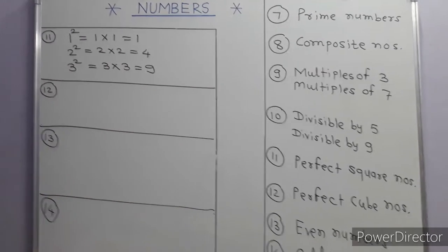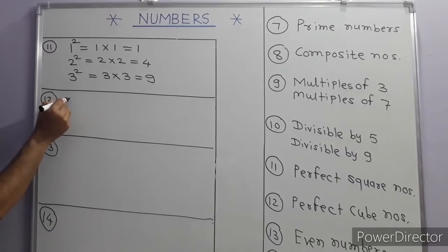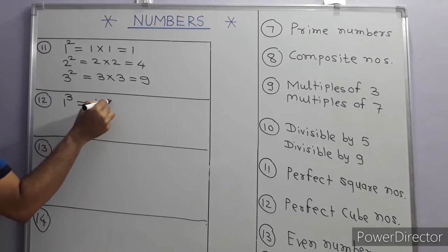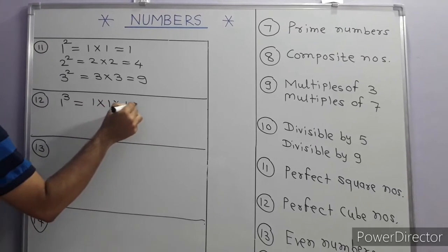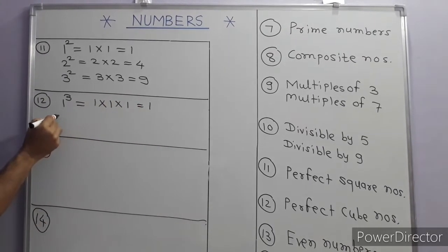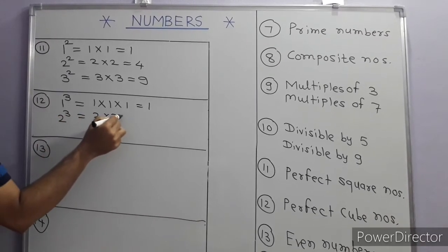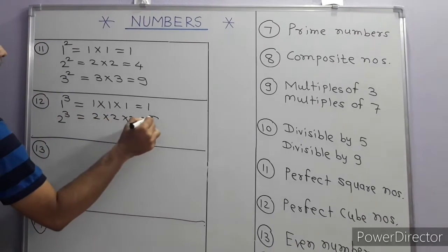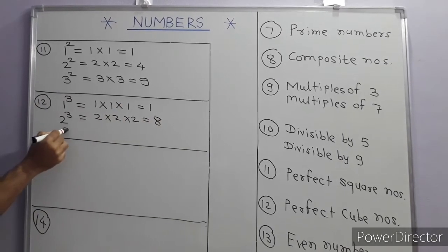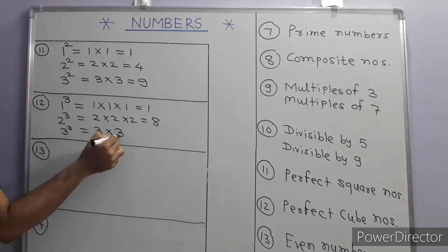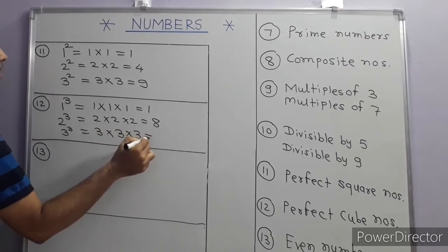So let us go ahead to perfect cubes. Similarly, 1 cube is calculated as 1 multiplied by 1 multiplied by 1, that is equal to 1. Then 2 cube is 2 multiplied by 2 multiplied by 2, that is equal to 8. It is not 6. So 3 cube is 3 multiplied by 3 multiplied by 3, and it is 27.